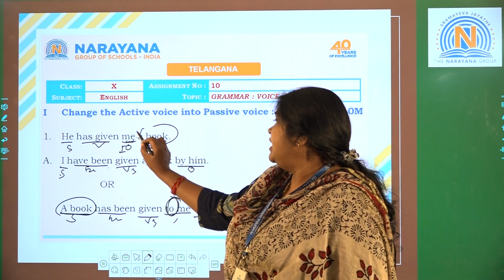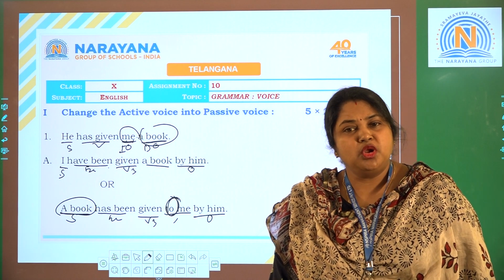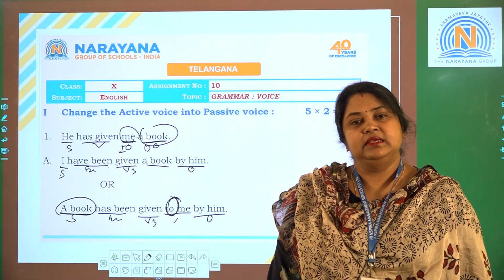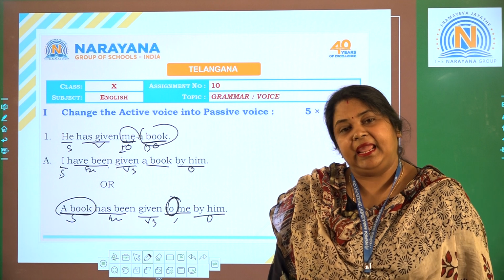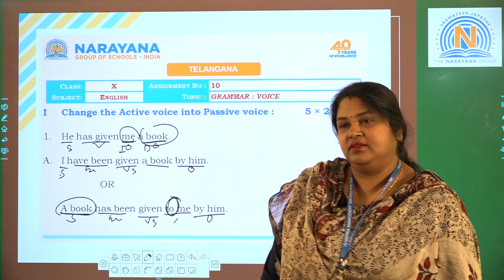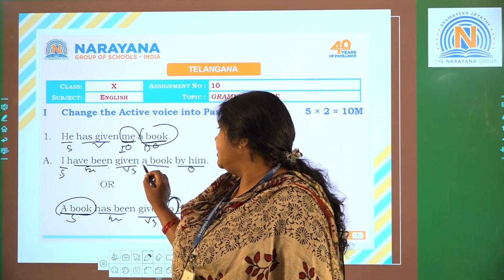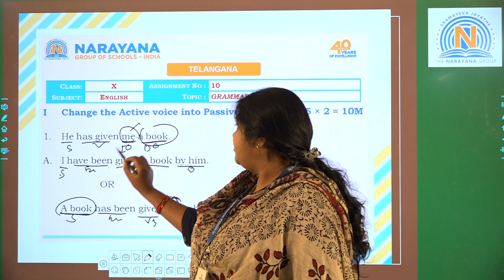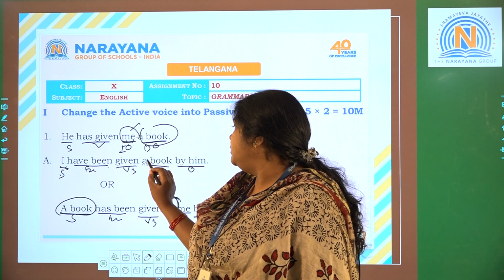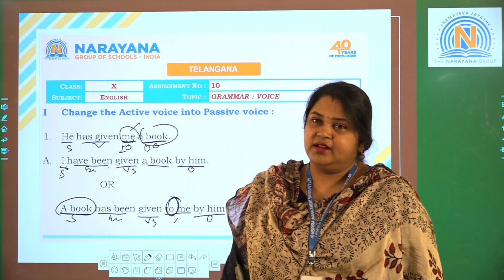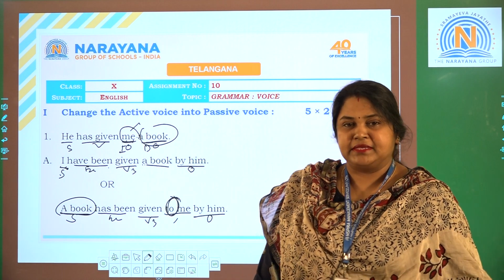When an indirect object is shown as the subject in passive voice, the direct object does not take a preposition. Is there any preposition I placed? No. So this won't take. Remember this. When a person, the indirect object, is taken as the subject in passive voice, then there will be no preposition. Understand? Otherwise it will be wrong. Understand, students? Very good. Next.